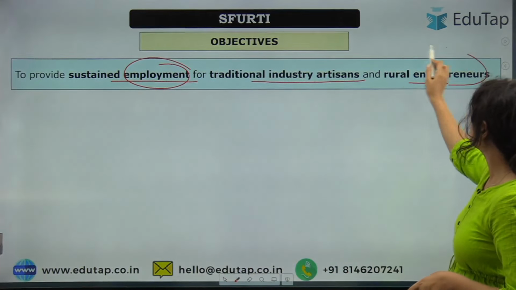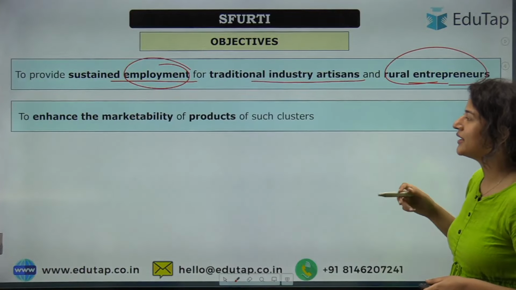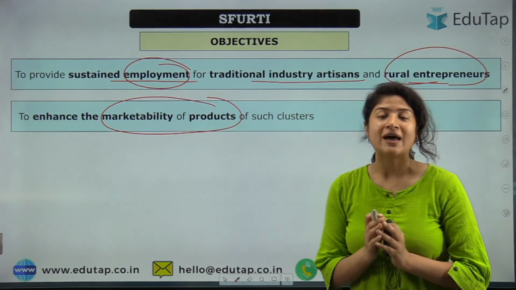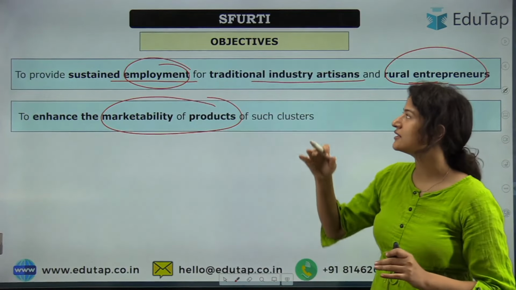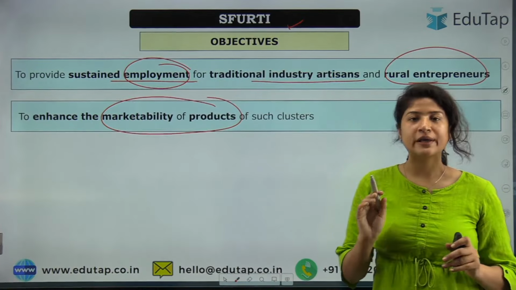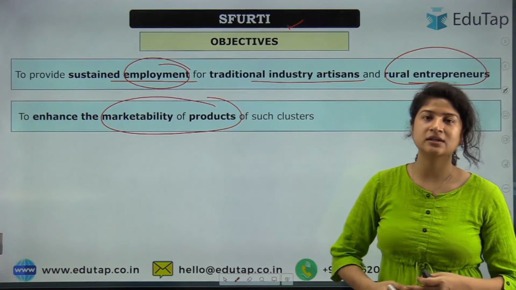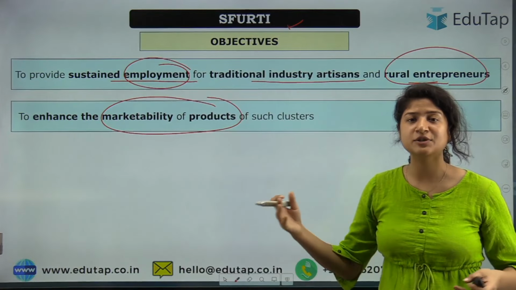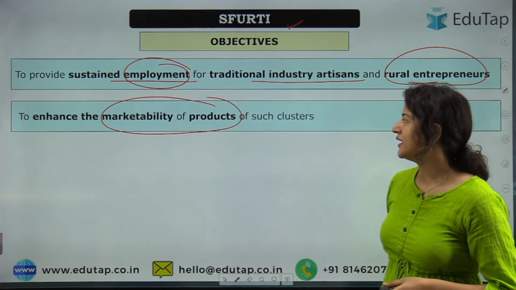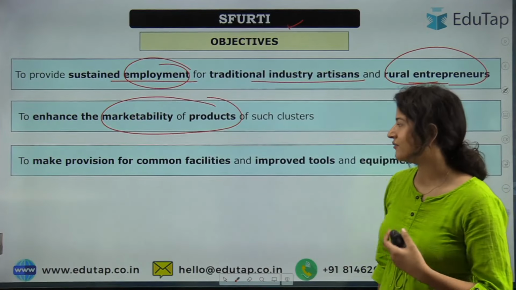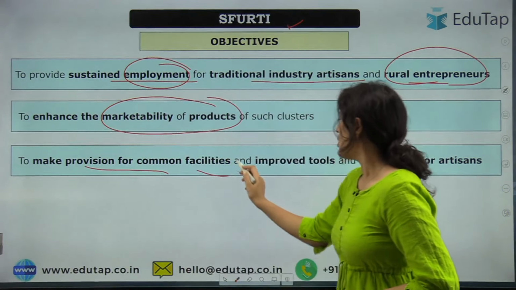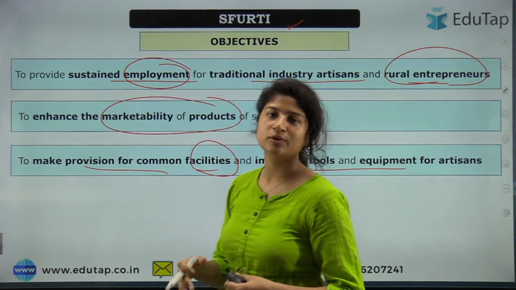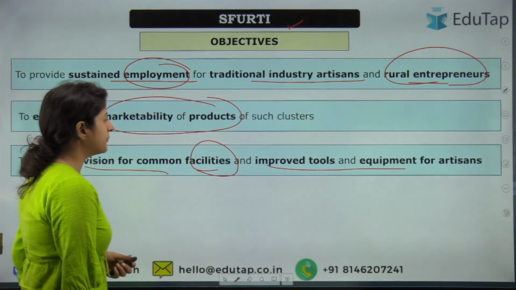Okay, and the rural entrepreneurs, for them this scheme would play a major role. Marketability of products, because here we are talking about value adding to them, and then afterwards SFURTI would also help these artisans to market their products, to provide them with a platform, be it an online platform, or different exhibitions that will be made under SFURTI, so that their products can have a reach. To make provision for common facility and improve tools, as we said about the SFURTI aim, right? So that was to provide them with technology, to upgrade them, right?